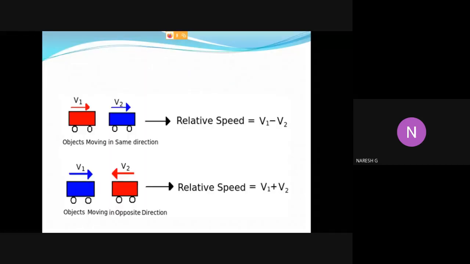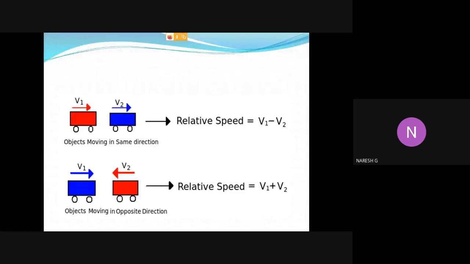Now observe this image to understand the concept of relative speed. Here two objects are moving in the same direction. One object's speed is v1 and the other is v2. Same direction means relative speed is v1 minus v2. If two objects are moving in opposite directions with speeds v1 and v2, then relative speed is v1 plus v2.